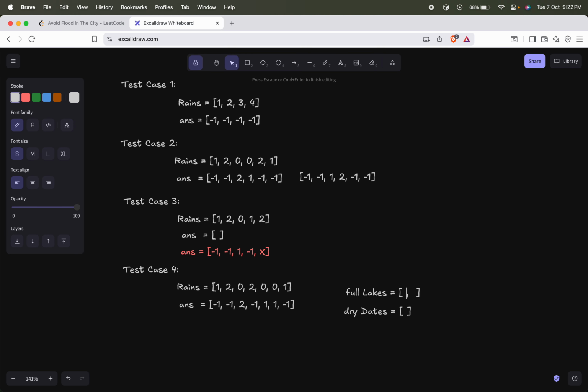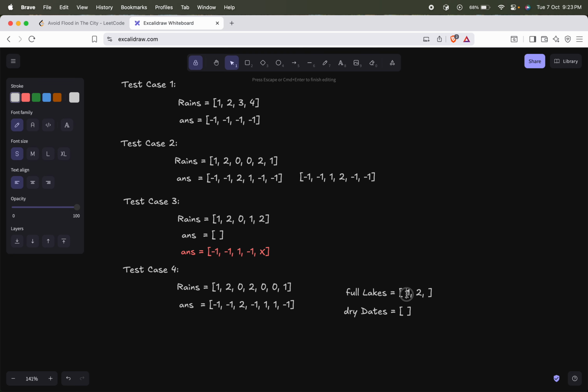Since there were no lakes filled so far, I can fill it happily, so I will populate the answer with -1. Again, lake 2 was also not filled so far, so I will add 2 to my full lakes as well. Now I have encountered a dry day.